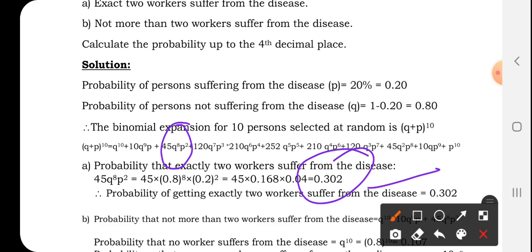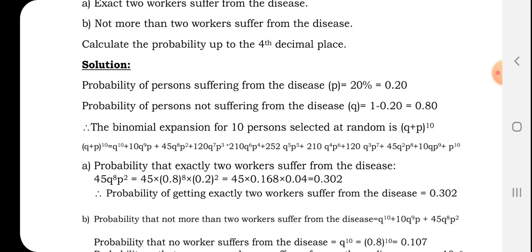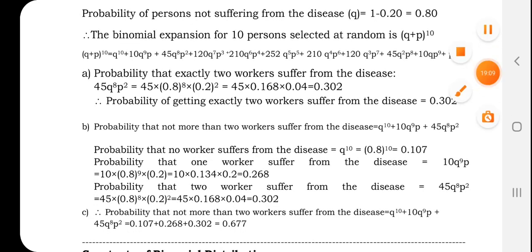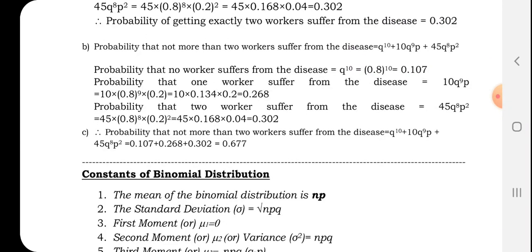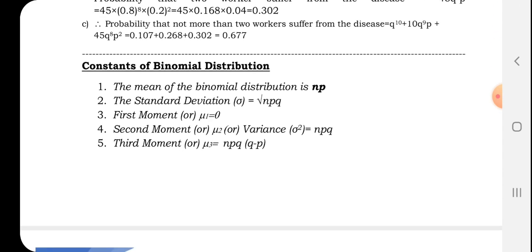Next question is, not more than 2 workers suffer from the disease. It means no workers suffer, 1 worker suffers, and 2 workers suffer. So all together you have to find and solve. In q to the power 10, p is 0; in this p is 1; in this p is 2. So you have to solve these terms in order to get the answer. 0.677 is the answer.